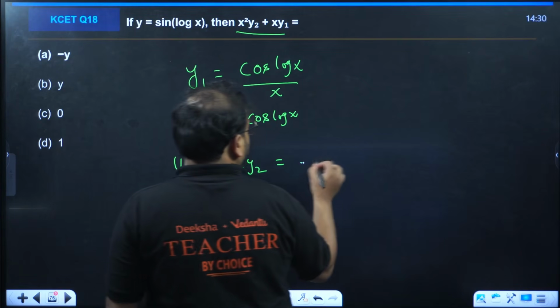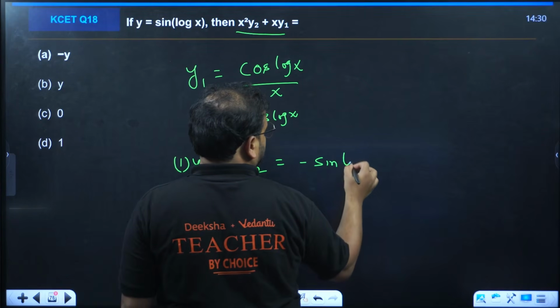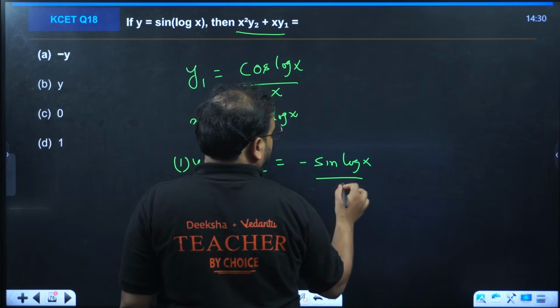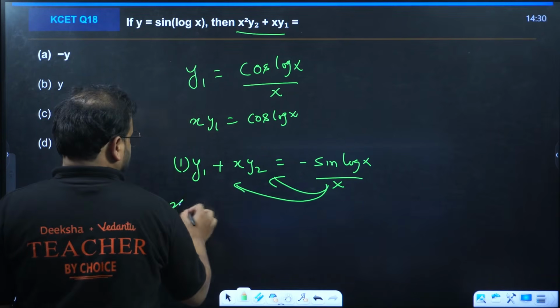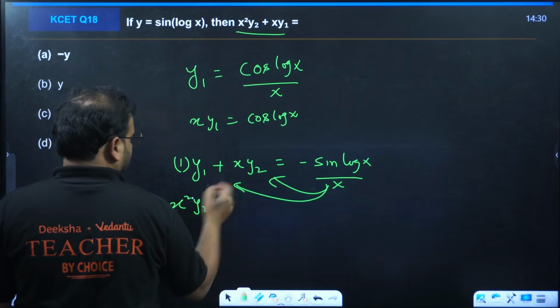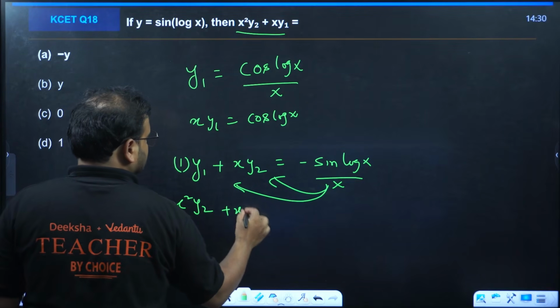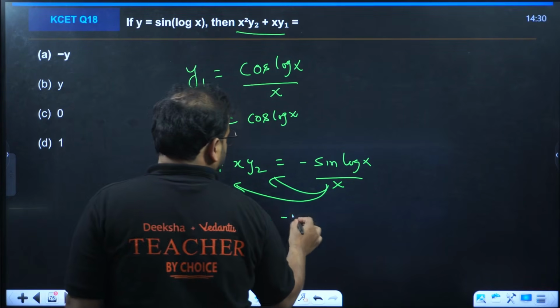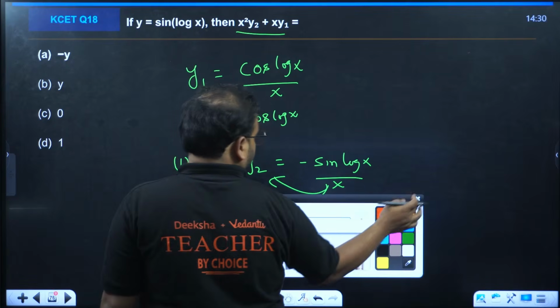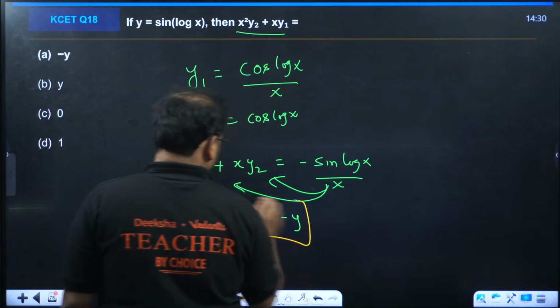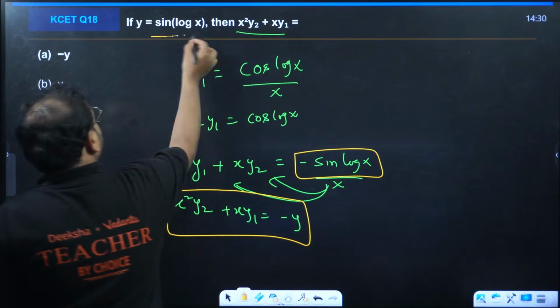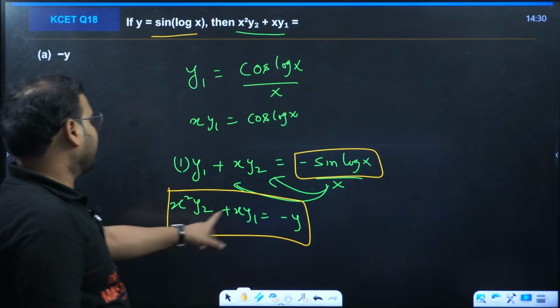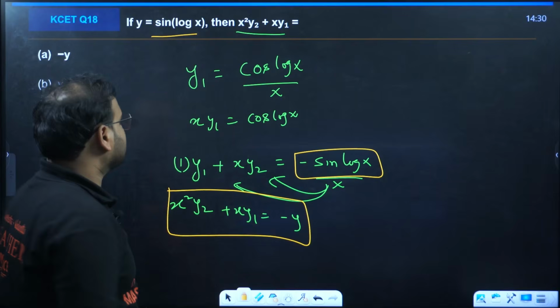This becomes minus sine log x upon x. Bring x on both the terms. We'll have x square y2 plus x y1 equals minus sine log x, which is minus y. Please check.